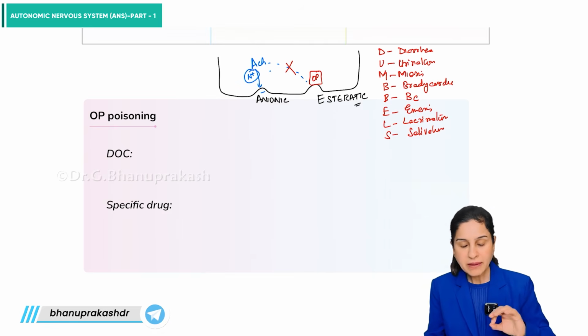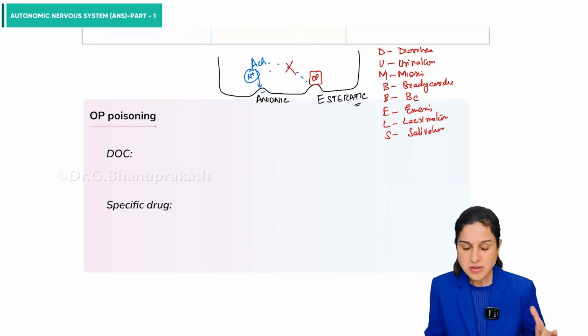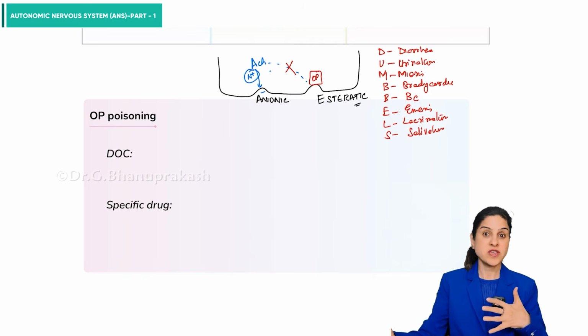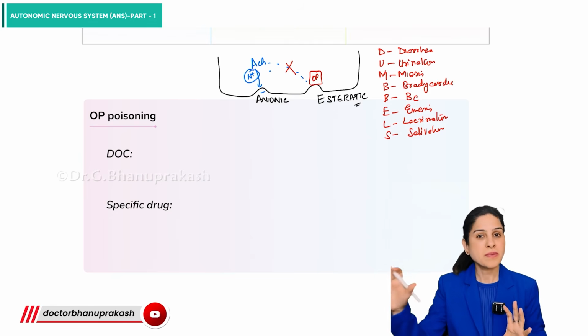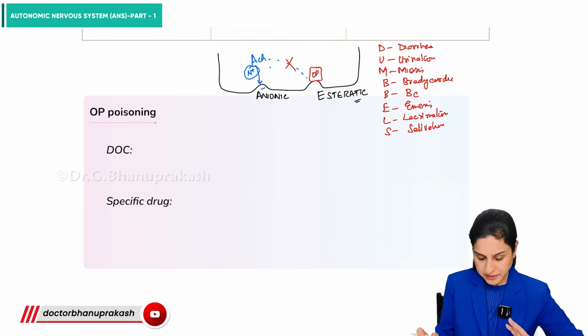So typically, miosis, you want to suspect what poisoning is there. If there's an increase in the secretions, it is organophosphate poisoning. If there is respiratory depression, you suspect opioid poisoning, right? So this is because of the esteratic site.